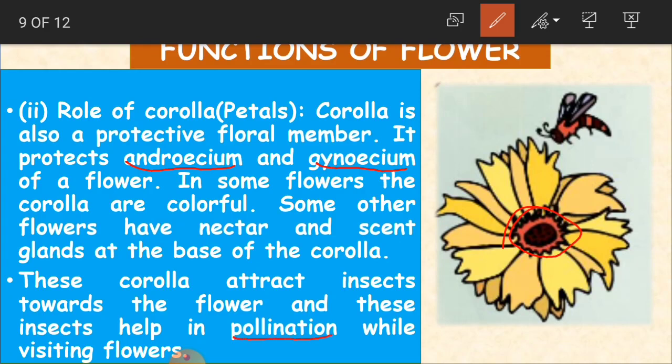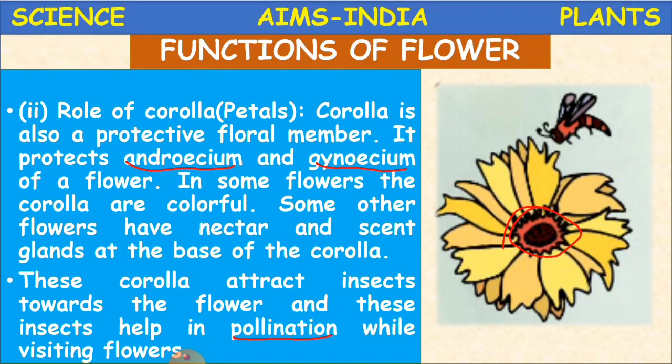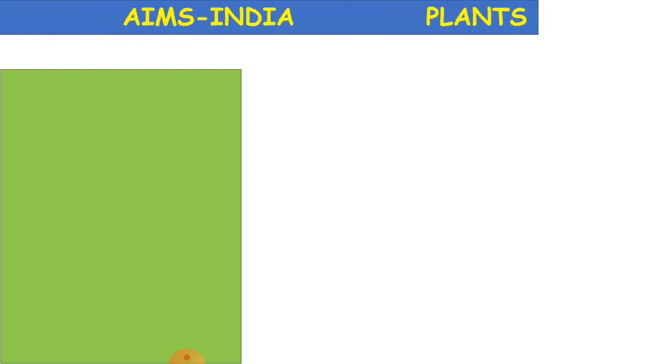Okay children, when the pollination process goes on, we will definitely be able to get seeds, vegetables and all that from the flower. Okay, clear?